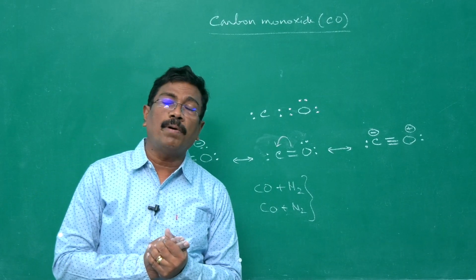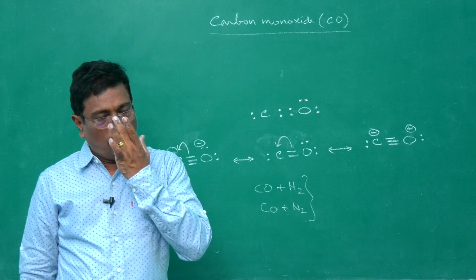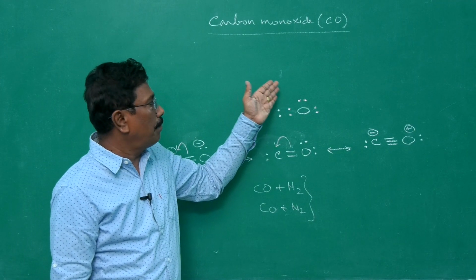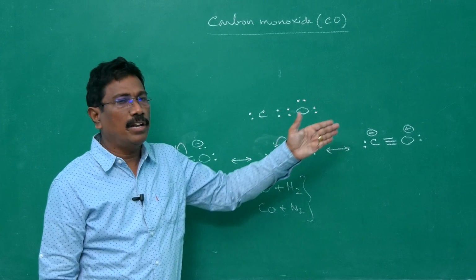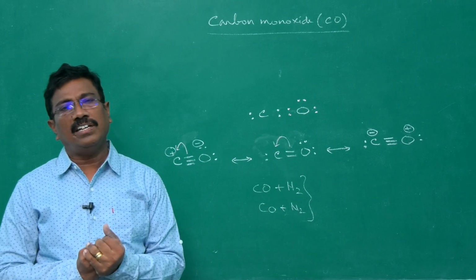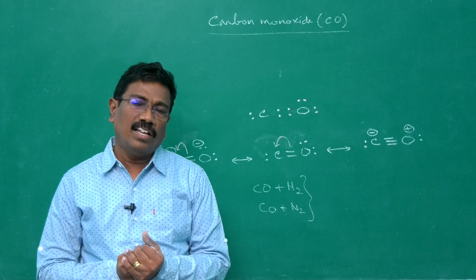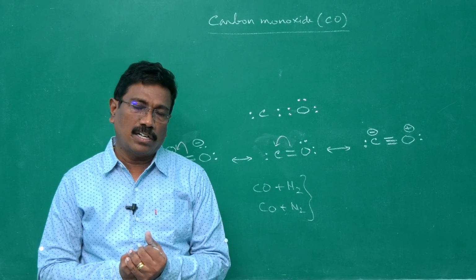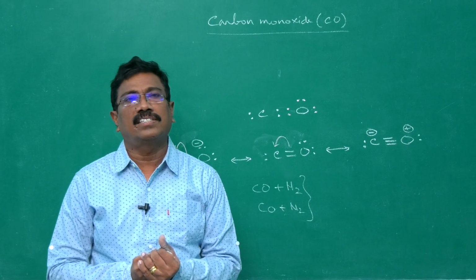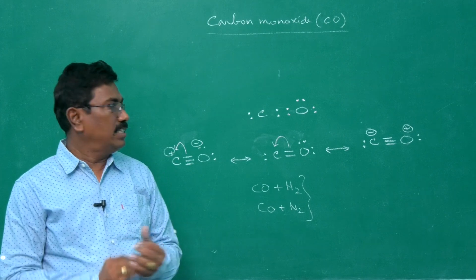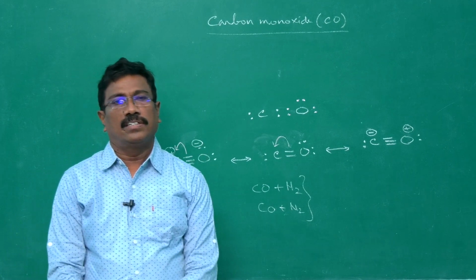It is an important ligand in coordination compounds, as we have seen nickel tetracarbonyl, iron pentacarbonyl, chromium hexacarbonyl. In those compounds, carbon monoxide acts as a ligand, and we call those carbon monoxide ligands carbonyl. So these are all the applications of carbon monoxide.